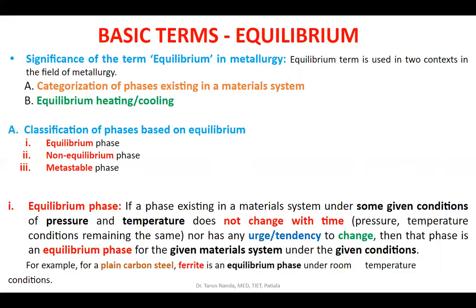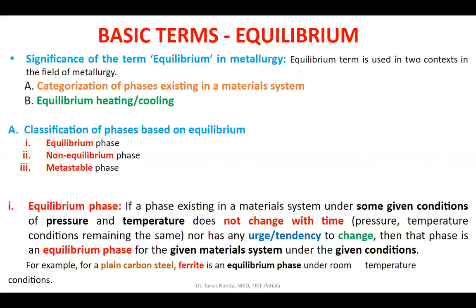For example, if I say that in an iron carbon system, in a steel component or in a cast iron component, when it is at room temperature, ferrite phase is existing. Now, if under room temperature conditions, ferrite phase exists in a steel component, and if you do not leave these room temperature conditions, 1 atmospheric pressure, 25 degrees centigrade, the ferrite phase that was existing in the steel component will continue to exist.